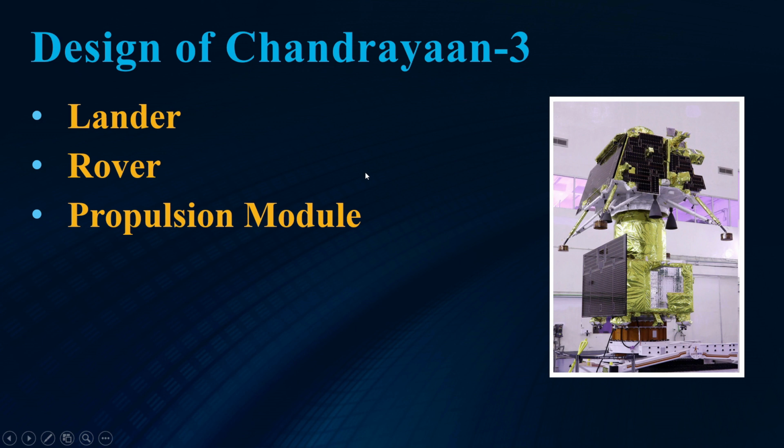In this mission, Chandrayaan-3 is not using any type of orbiter, because the orbiter which we sent in the Chandrayaan-2 mission is still working. So in this mission there is no need of an orbiter. Its propulsion module will act as a communication relay satellite. So in upcoming slides we will see all these components in detail.